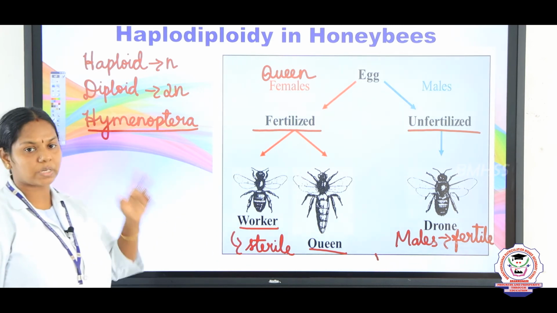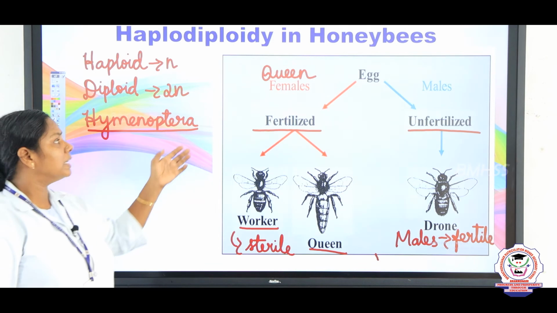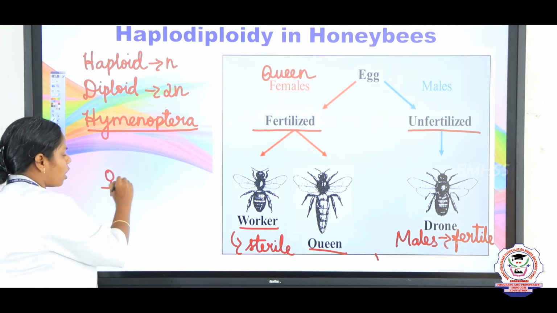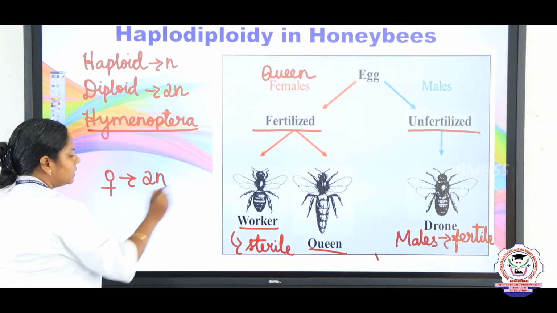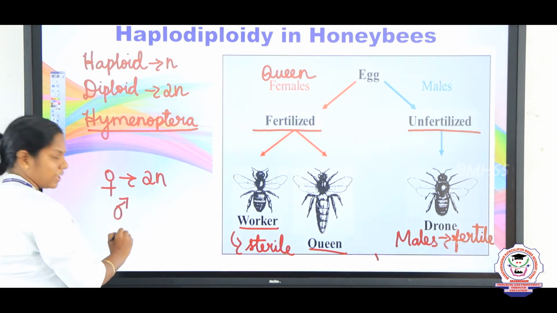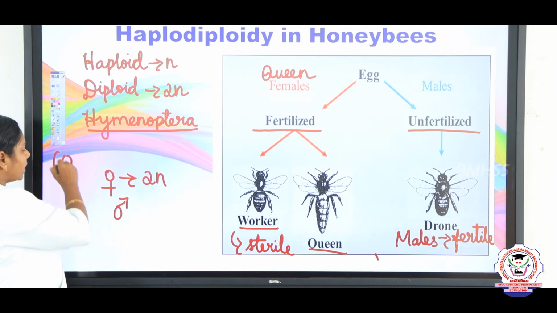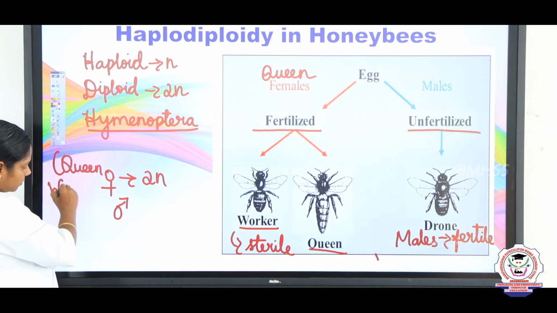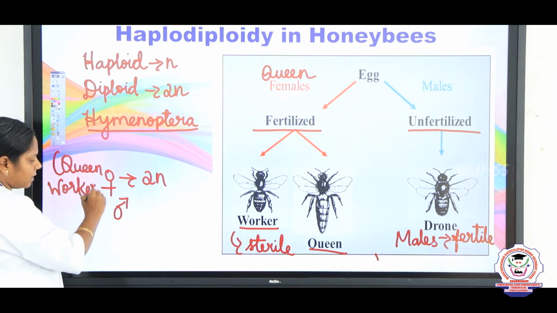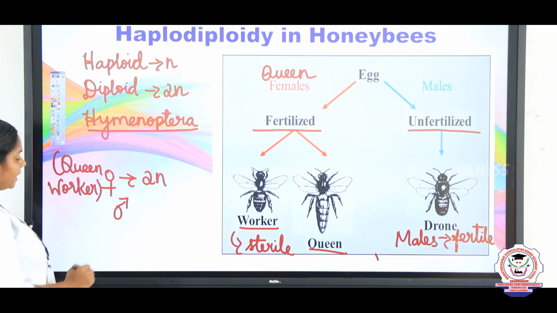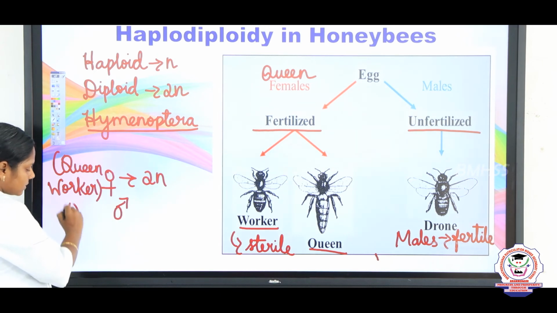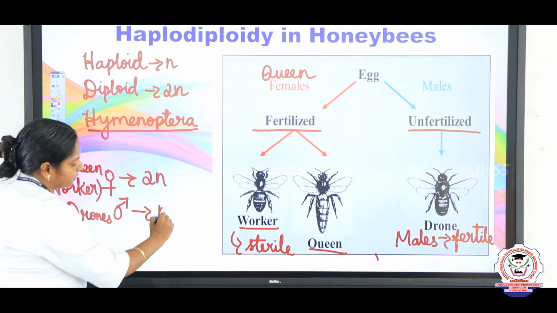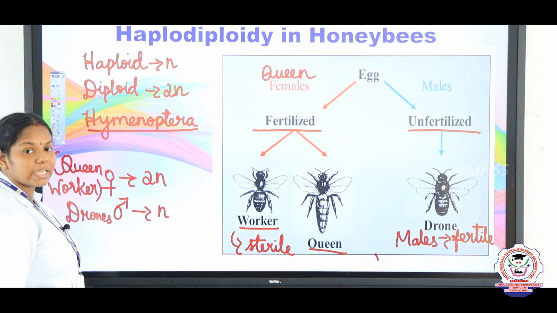In honeybees, females are diploid, that is the queens as well as workers. Queens and worker bees are diploid, whereas the males, that is the drones, are haploid. So, this is the haplodiploidy in the honeybee.